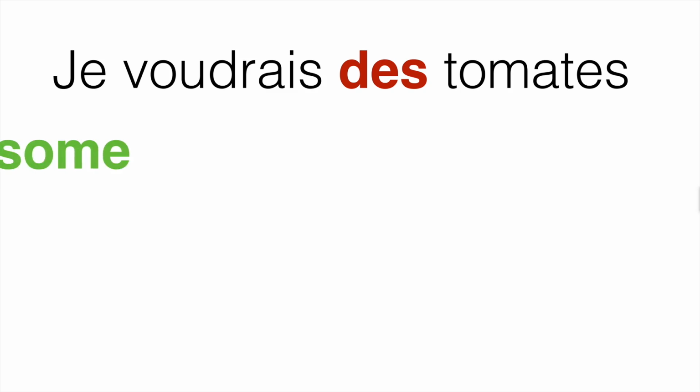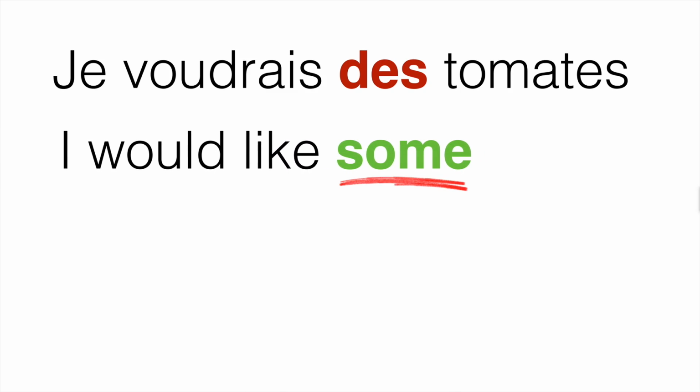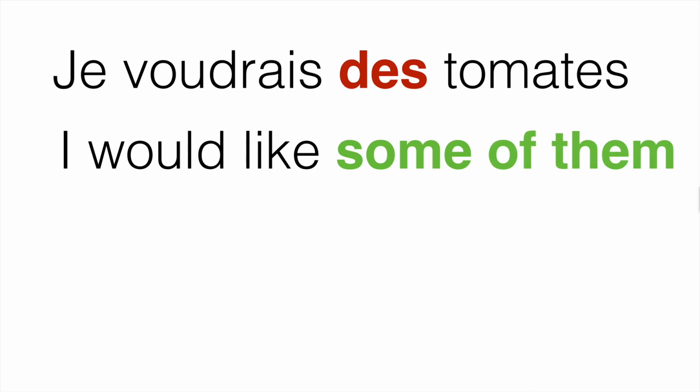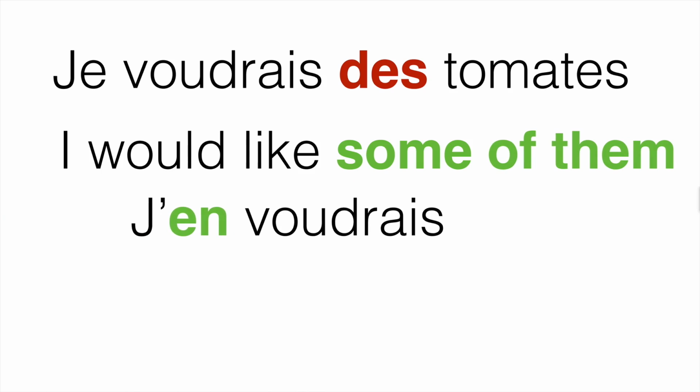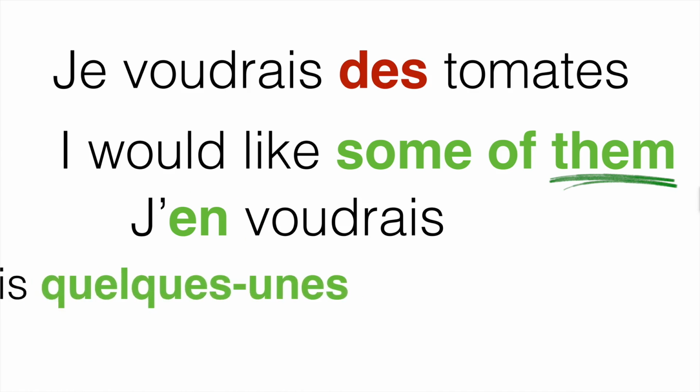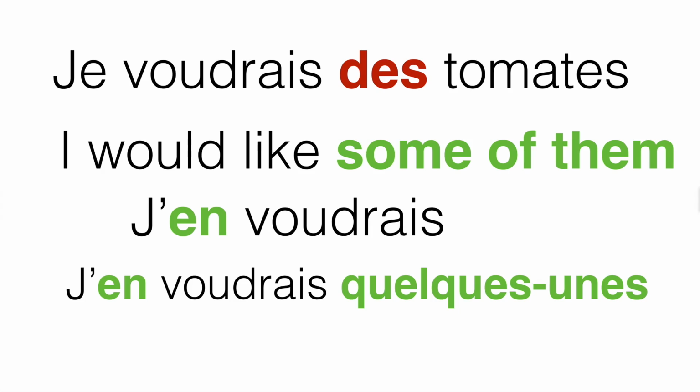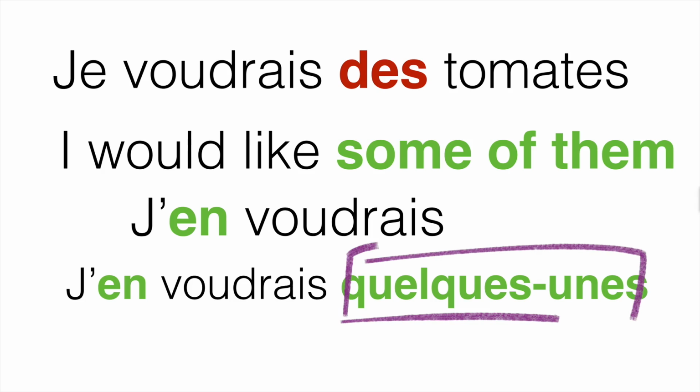Let's see now. Can we translate I would like some? In the context, it's clear that we are speaking about tomatoes. So you say, I would like some, or I would like some of them. In French, we are going to translate I would like some with the expression j'en voudrais. Actually, the pronoun en here stands for them. So if you want to translate some now, we are going to add the expression quelques-unes. J'en voudrais quelques-unes. I would like some.